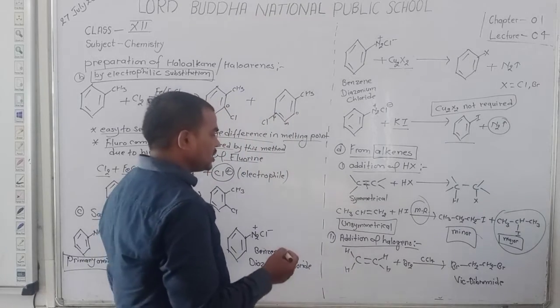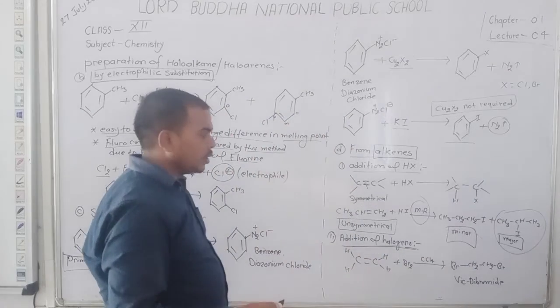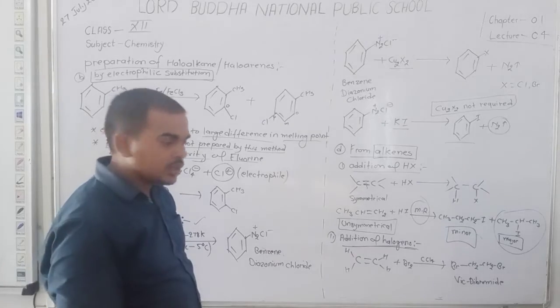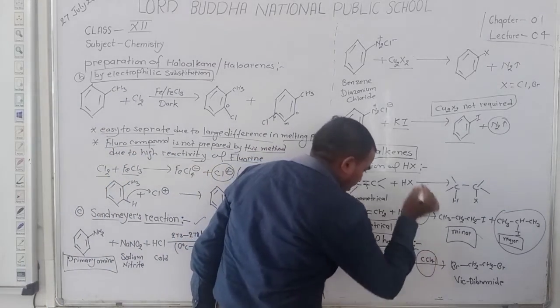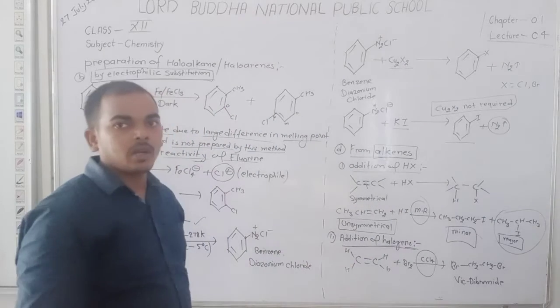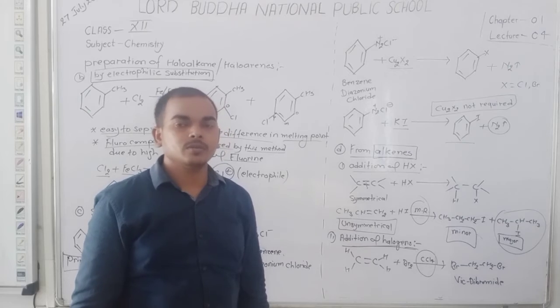Now discuss here addition of halogen. In case of halogenation, addition of halogen, dear student, here we take a non-polar solvent, that is CCl4. Okay, student.